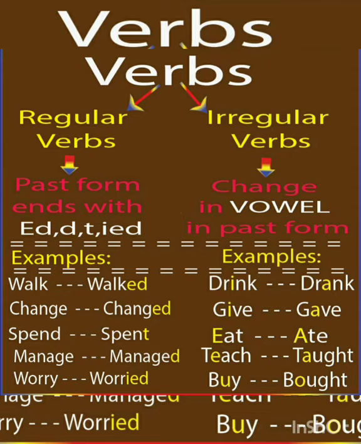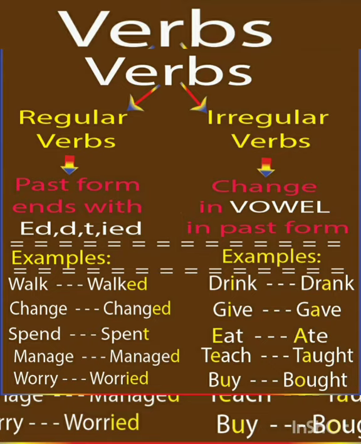And here, dear friends, weak verbs means the verbs which form their past tense by adding ed or d or t to the present are known as weak verbs. I told you another name for weak verb is regular verbs. Then what are regular verbs here? Usually these regular verbs form their past tense by adding ed or d or t to the present. These are known as weak verbs.